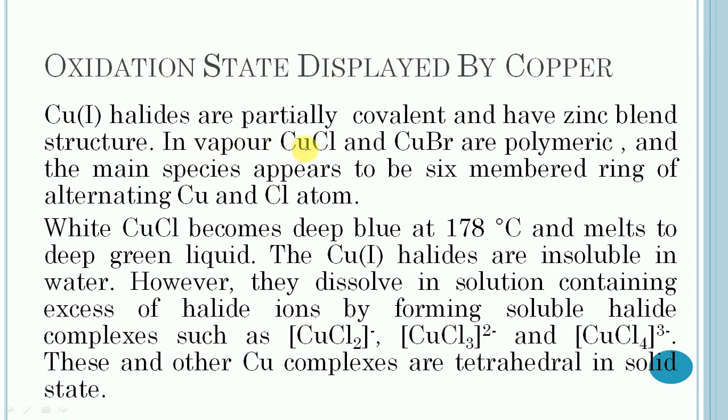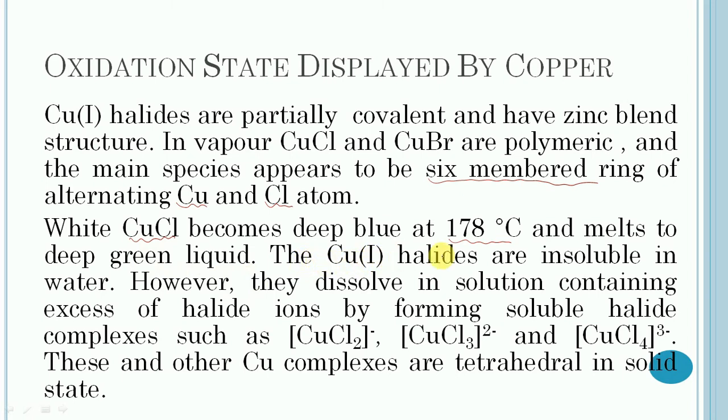In vapor, copper(I) chloride and copper(I) bromide are polymeric, and the main species appear to be a 6-membered ring of alternating copper and chlorine atoms. White copper(I) chloride becomes deep blue at 178 degrees Celsius and melts to a deep green liquid.